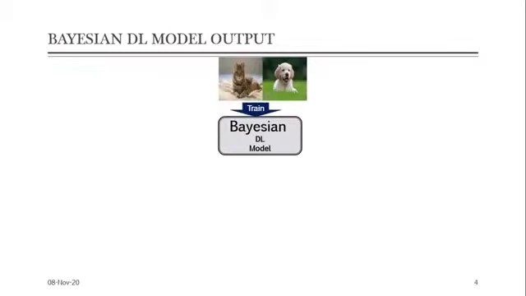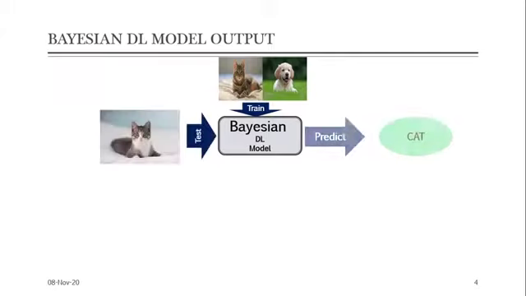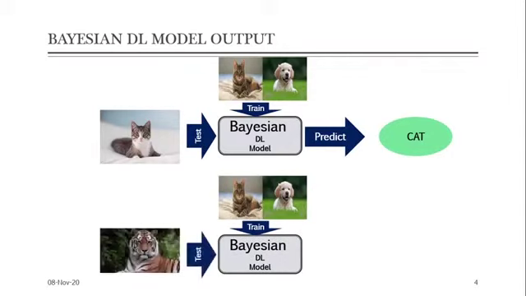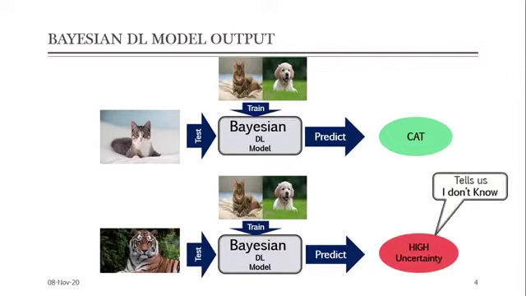Now, consider the same example with a Bayesian model. If it's fed with a valid instance, it can perform just like a traditional model and also provide us with a lower uncertainty score. But when it's fed with an invalid or random image out of the domain, although it predicts a random output, it provides a high uncertainty score. From that uncertainty score, we can know that it's just a random prediction and the model isn't confident with the prediction at all. So, that's a significant edge Bayesian networks have over traditional networks.